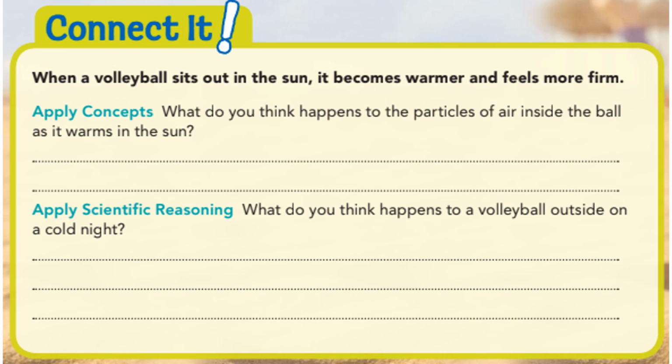So when a volleyball sits out in the sun, it becomes warmer and feels more firm. What do you think happens to the particles of air inside the ball as it warms in the sun? So the particles in the ball are going to be moving more quickly. Their energy increases.